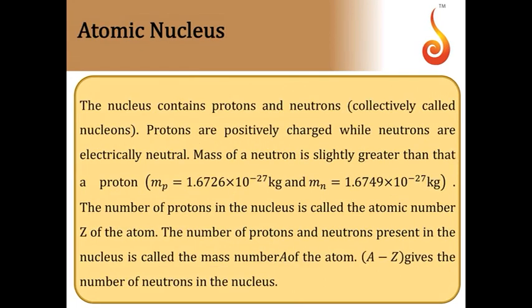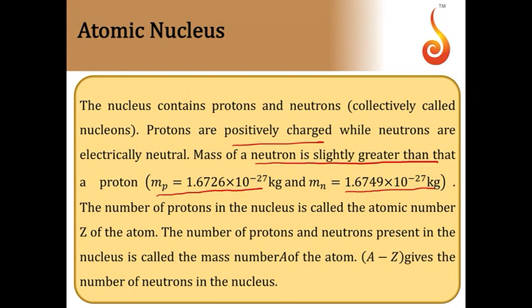Now the nucleus contains protons and neutrons. Protons are positively charged while neutrons are electrically neutral. Mass of the proton is 1.6726 into 10 power minus 27 kg, whereas mass of the neutron is 1.6749 into 10 power minus 27 kg. So the mass of the neutron is slightly greater than that of the proton. For rough calculations, we will take them to be equal, but strictly speaking, it is slightly greater.